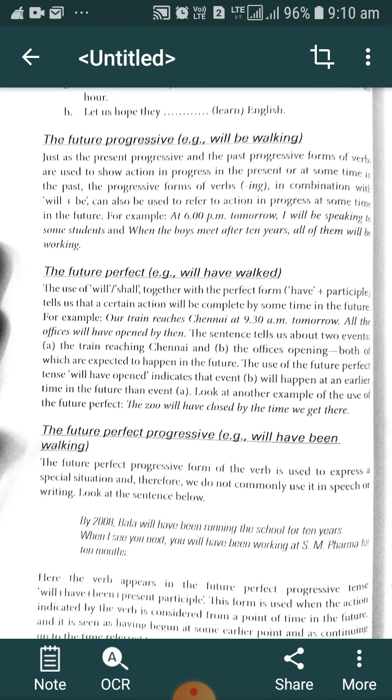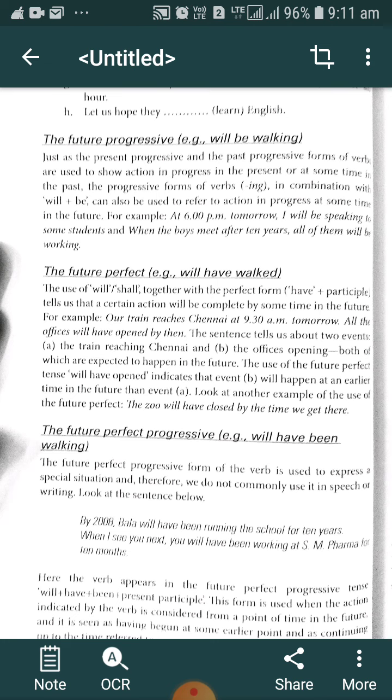The use of future perfect tense, will have opened, indicates that event B will happen at an earlier time, means the offices opening, this action will be the previous action. Event A, reaching there, is the latter action, and the opening of the offices is the previous action. To describe that previous action, we use future perfect tense.